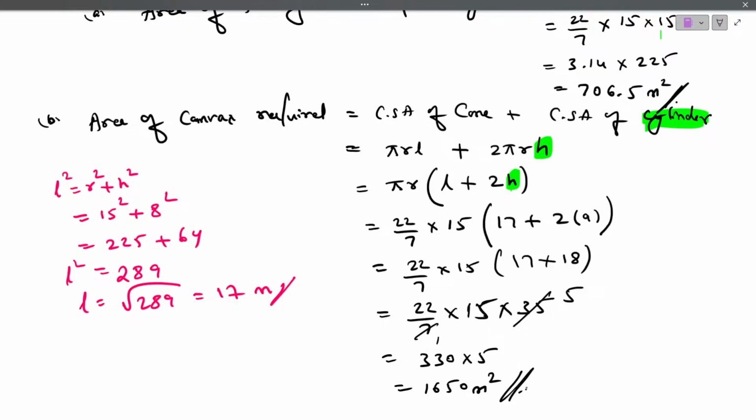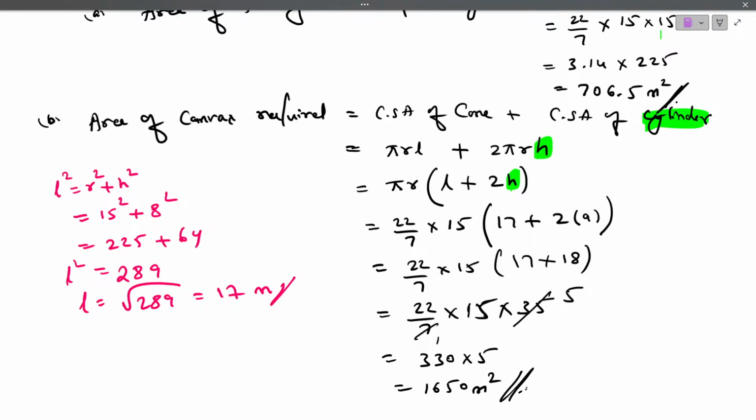model paper number 3, surface area and volume related problem. Yeah, they have given again a sphere of volume 38,808 centimeter cube is divided into two equal parts. Okay, if you are dividing this into two equal parts means that is hemisphere. Find the total surface area of each hemisphere.